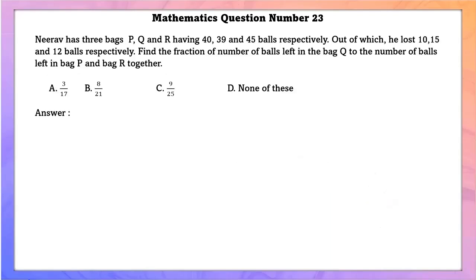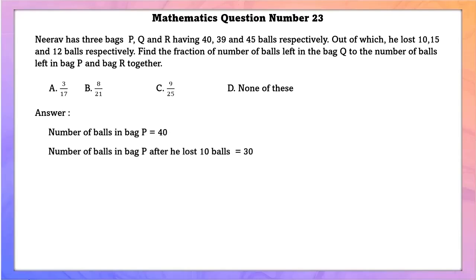Mathematics question number 23. Nirav has 3 bags P, Q and R having 40, 39 and 45 balls respectively, out of which he lost 10, 15 and 12 balls respectively. Find the fraction of number of balls left in bag Q to the number of balls left in bag P and bag R together. Number of balls in bag P is equal to 40 and number of balls in bag P after he lost 10 balls is equal to 30.